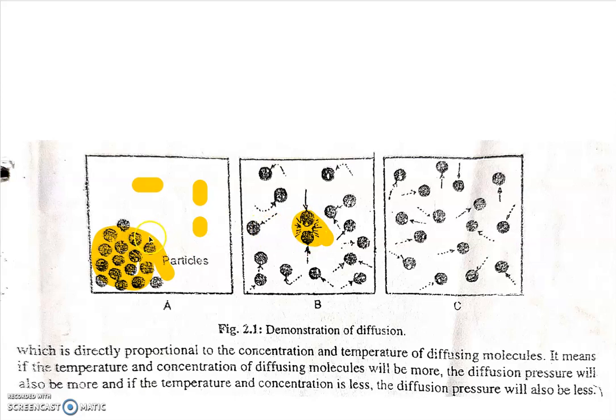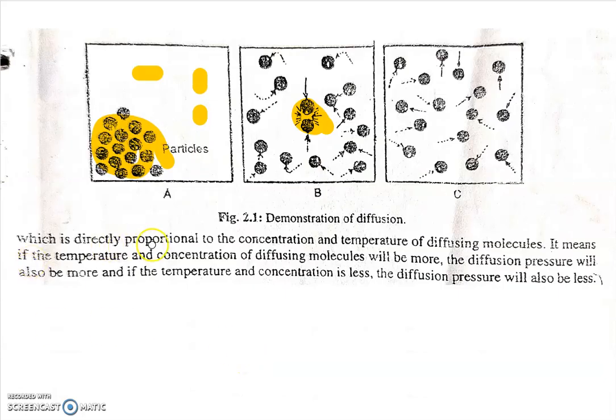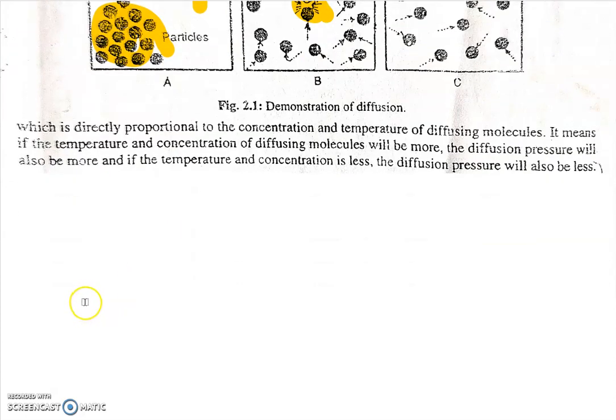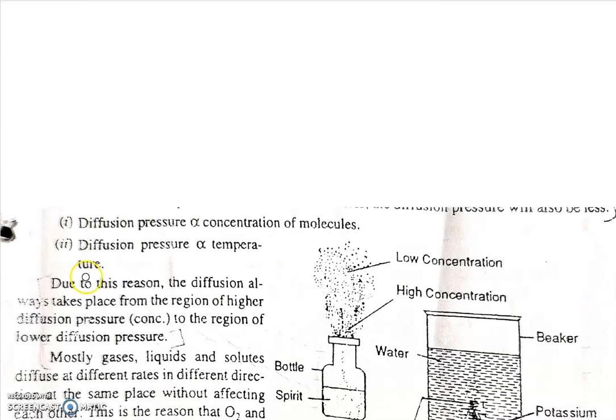But if the concentration is less, there are fewer chances to collide. Diffusion pressure is directly proportional to the temperature and concentration of the diffusing molecules. If the temperature and concentration are more, the diffusion pressure will also be more, and if the temperature and concentration are less, the diffusion pressure will also be less.